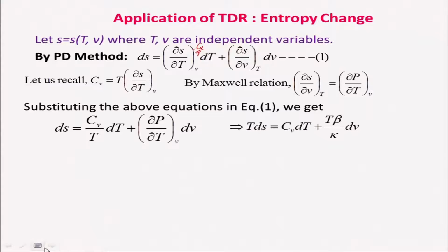Then it is easier, and we can write T dS is equal to Cv dT plus T beta by k dV. We have already derived this expression; beta by k is nothing but dP by dT at constant V, as we did earlier. So, this expression is now in terms of all measurable properties.